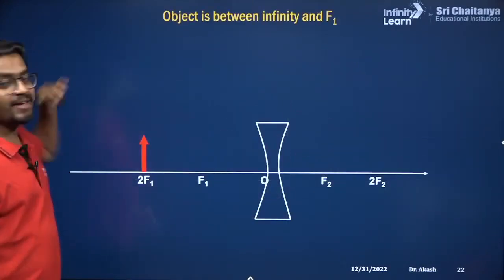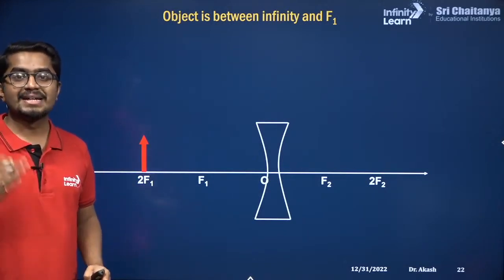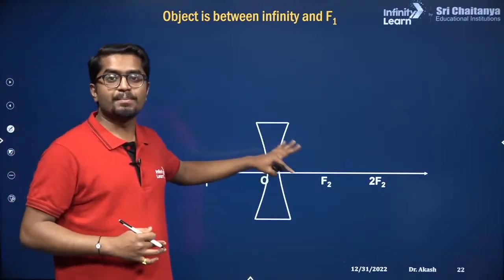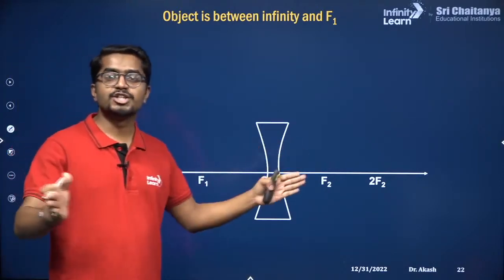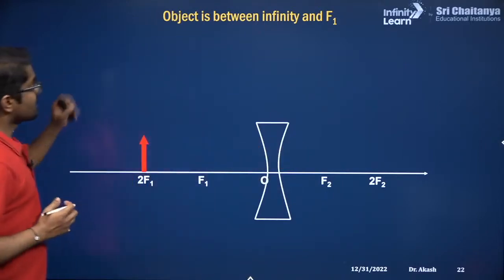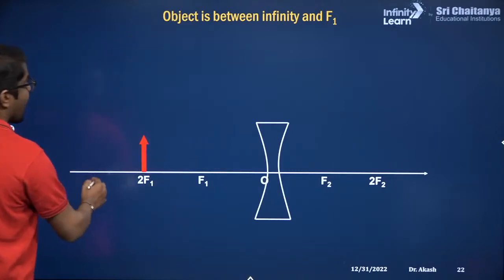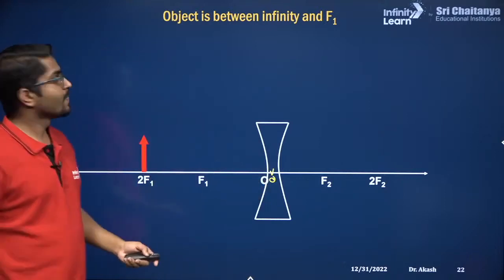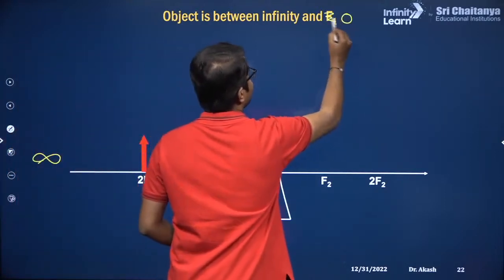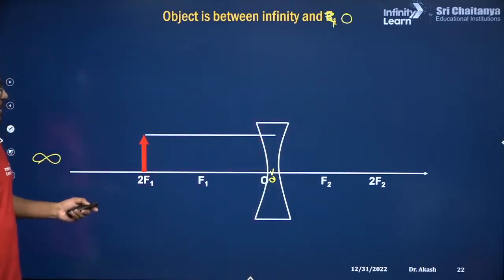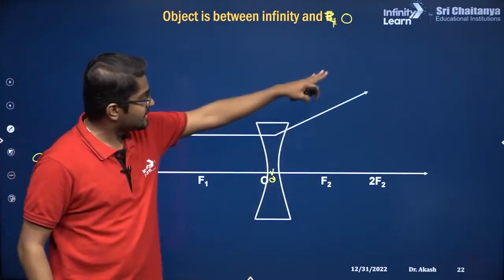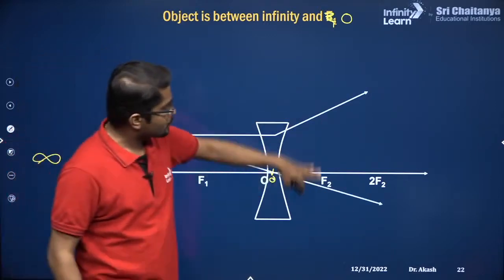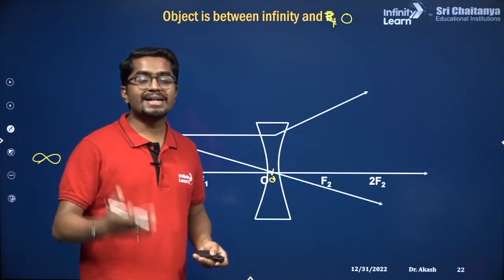That is the concave lens. Concave lens is also called a diverging lens. Why is it called a diverging lens? Because if the rays parallel to the principal axis fall onto this lens, they diverge, they go away from each other. So look at this, when the object is placed at any point between optical center and infinity, there is no F1, any point between optical center and infinity, you get this incident ray and the refracted ray. There is another incident ray which is passing through the optical center. Now look at these two rays, they are going away from each other. So they are diverging, correct?